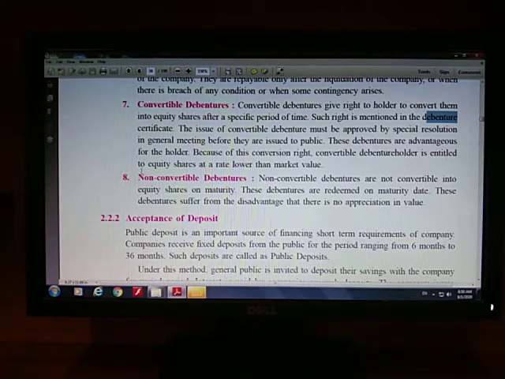Next, non-convertible debentures. It is very easy. Non-convertible debentures are those debentures which cannot be converted into equity shares. After a particular period of time comes to an end, debenture holder will get the amount back, that is he will get his amount back on the maturity date. He will not have the right to convert his debentures into equity shares. Okay, actually these types are common between preference shares and debentures.